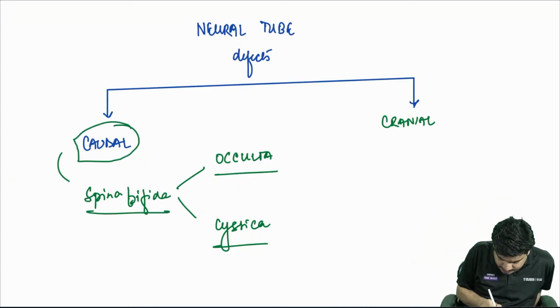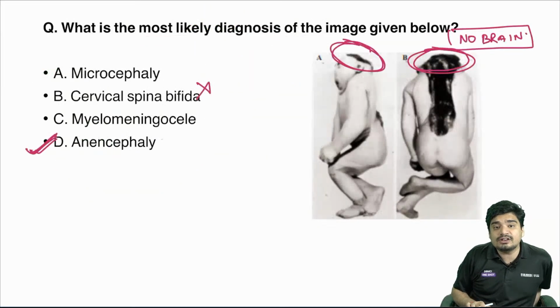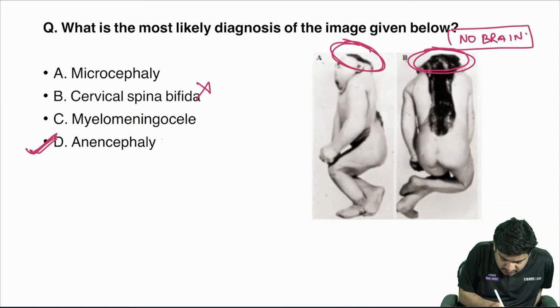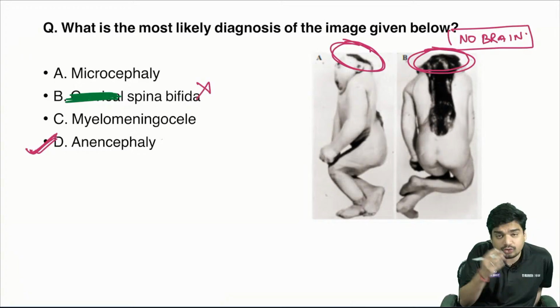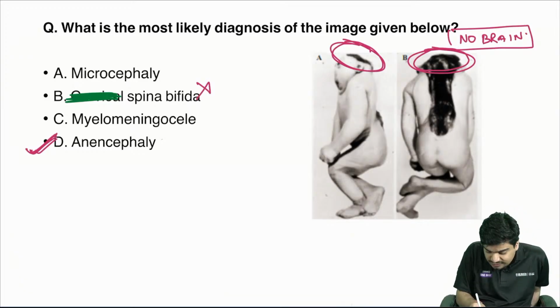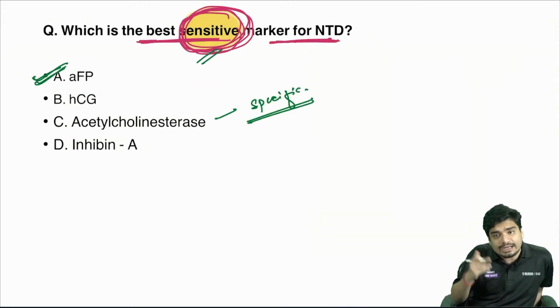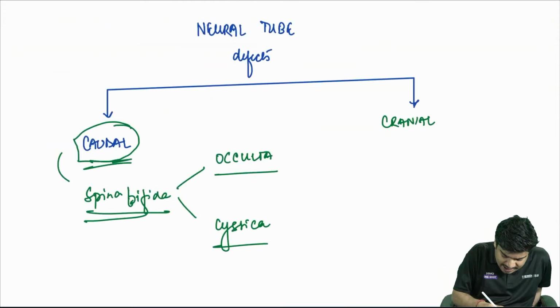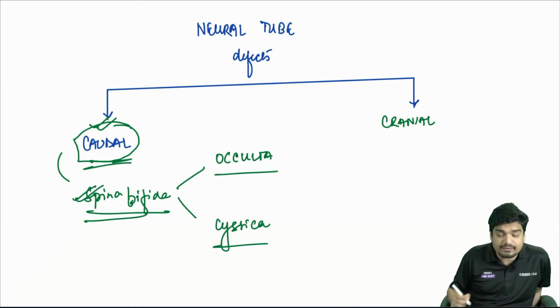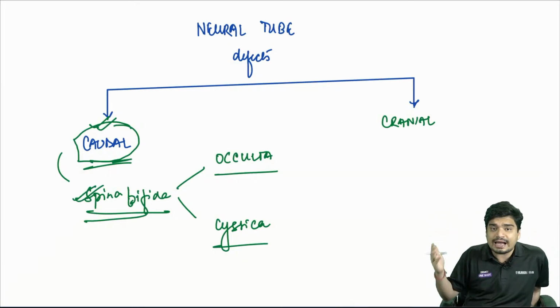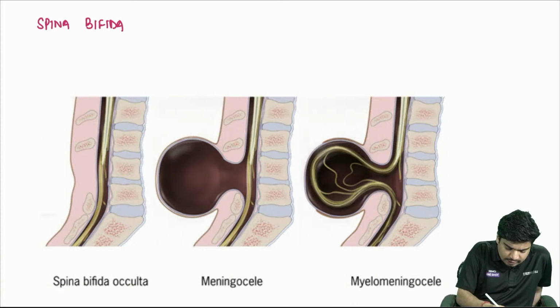By definition, spina bifida is caudal. There is no such thing as cervical spina bifida. You are seeing the defect in the cranial portion, so it cannot be spina bifida. By definition, caudal neural tube defect is spina bifida, which can be of two types, occulta and cystica. Let's learn a little bit about spina bifida.